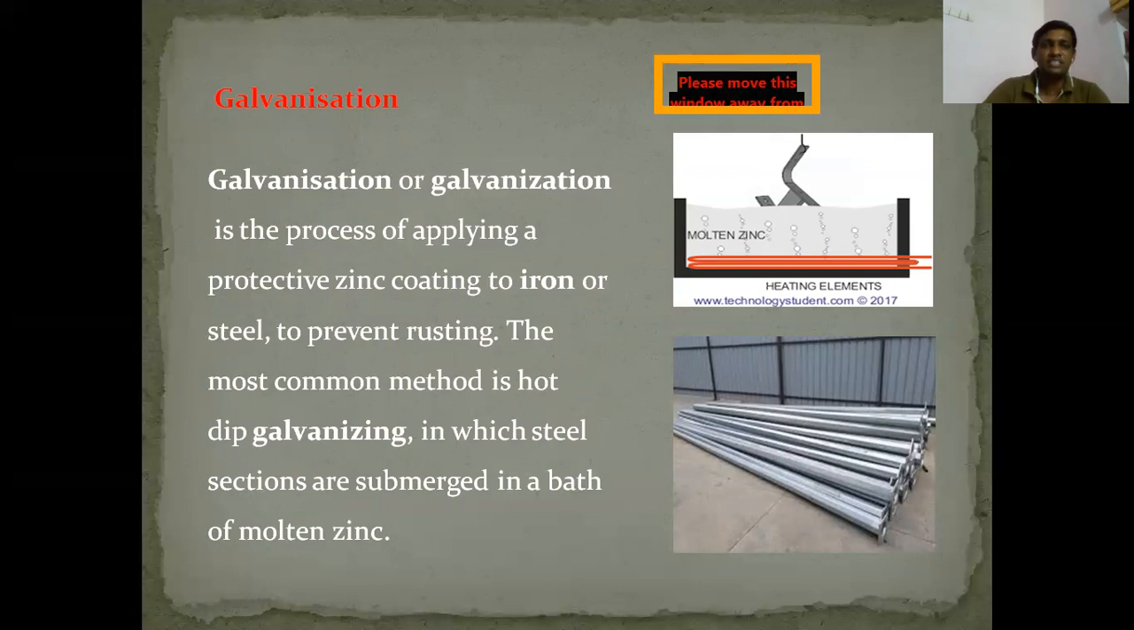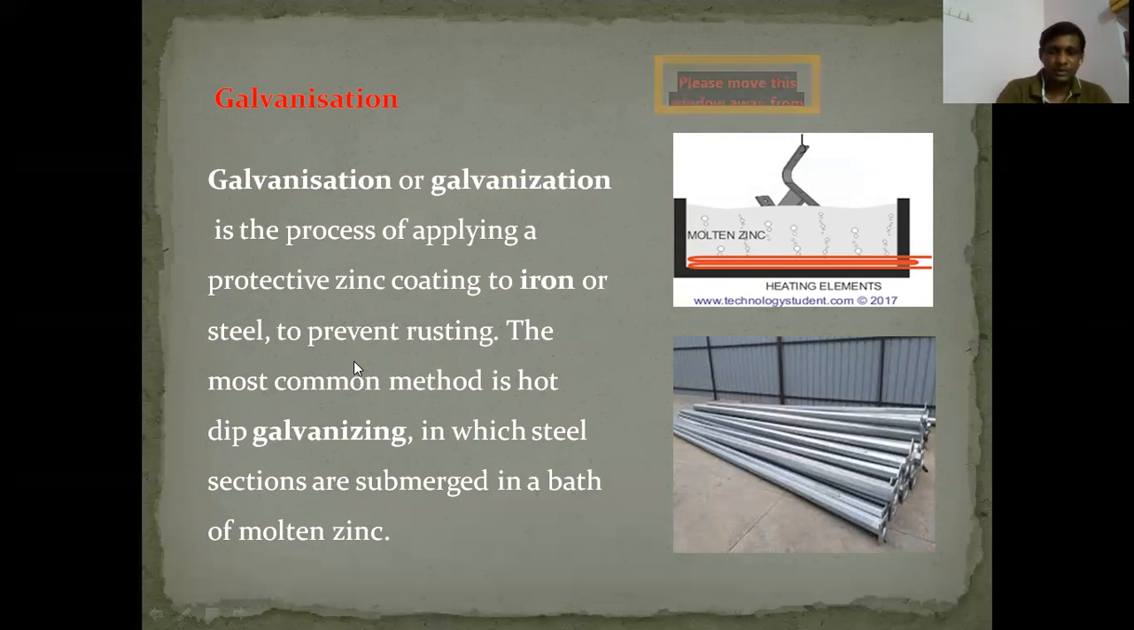So the next is galvanization. The process of applying a protective zinc coating to iron or steel to prevent rusting is called galvanization. Here zinc is changed into the liquid state. This is molten zinc, the liquid state. In this liquid, these iron bars are dipped like this. Then after some time they are taken out, so automatically a layer is deposited on them. That process is called galvanization.